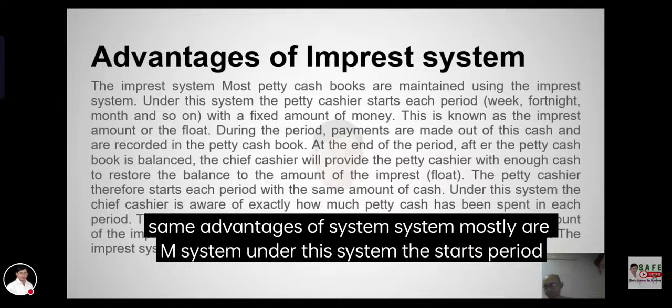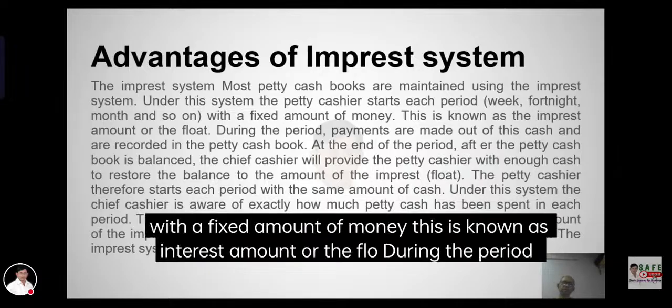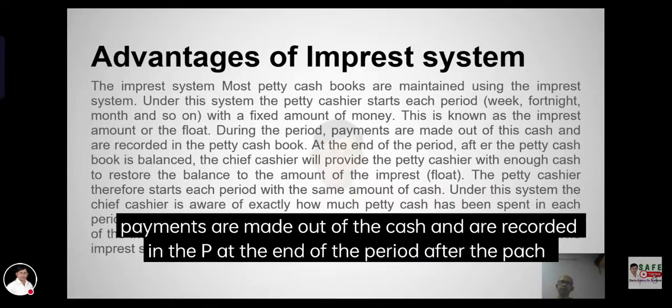Advantages of the imprest system. Petty cash books are maintained using the imprest system. Under this system, the petty cashier starts each period with a fixed amount of cash. This is known as the imprest amount or float. During the period, payments are made out of the cash and recorded in the book.